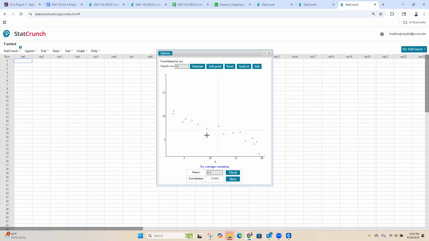Negative 0.94. By the way, it doesn't have to be a 45-degree angle, right? It doesn't have to go like this for it to be a strong correlation. So this is still a negative slope and it's still a strong correlation.